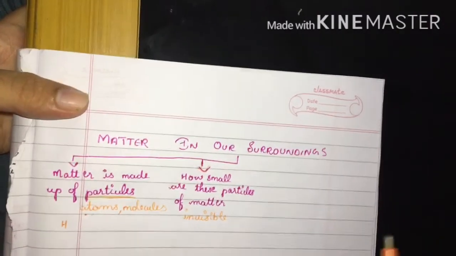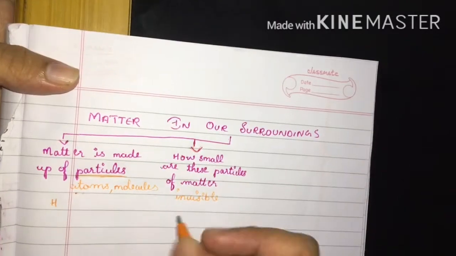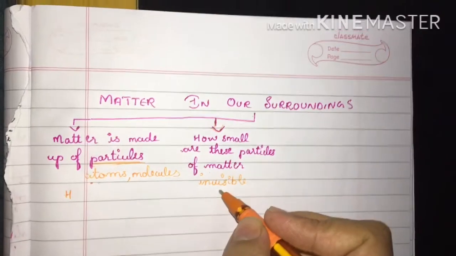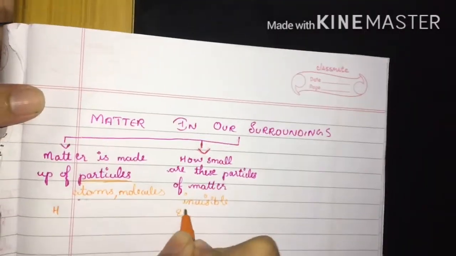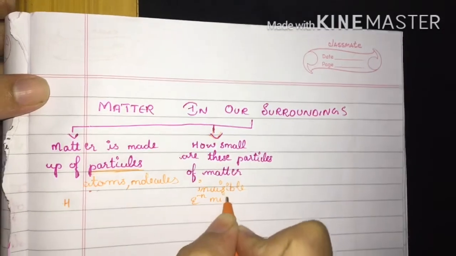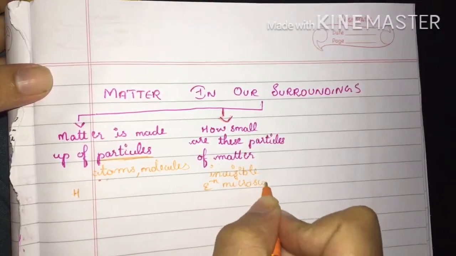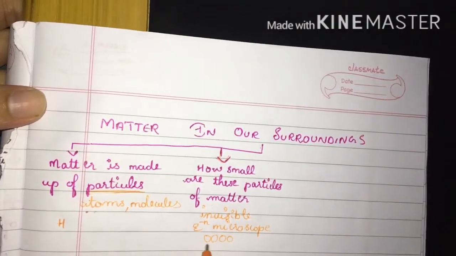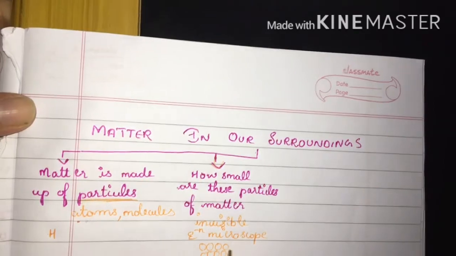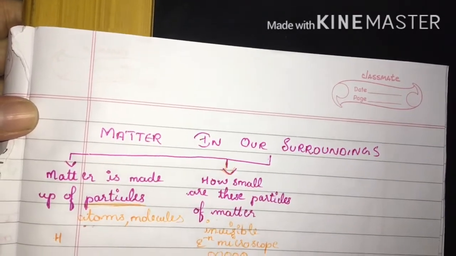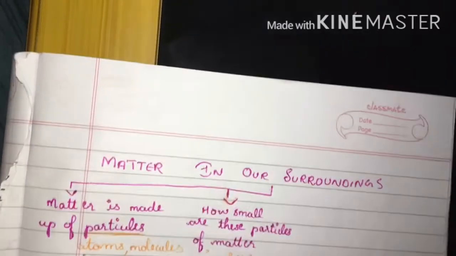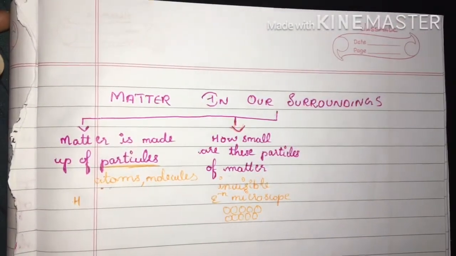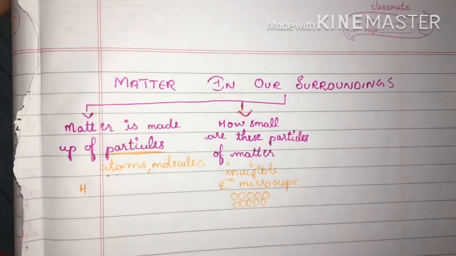A special apparatus or special instruments are there so that we can identify this matter, like an electron microscope. Even by using an electron microscope, there will be no clear vision of these atoms. That is, these atoms are such tiny particles that they are invisible to our naked eye.